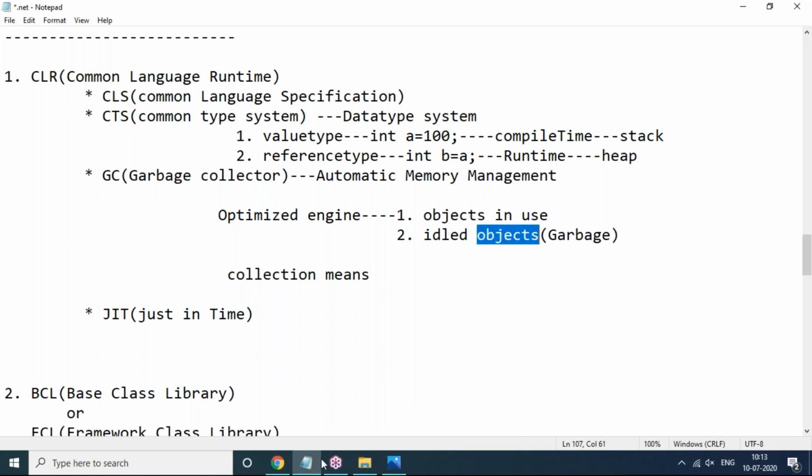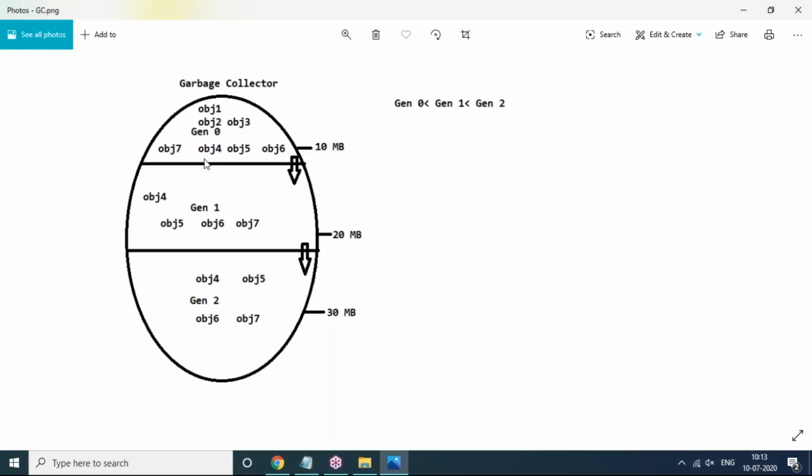Whatever objects are useful and whatever objects are idled will be divided. For example, here 4, 5, 6, 7 objects are there. Say 4, 5, 6, 7 are useful objects, that is, objects in use. Those objects automatically flush down into generation 1. They will come down by default into generation 1.